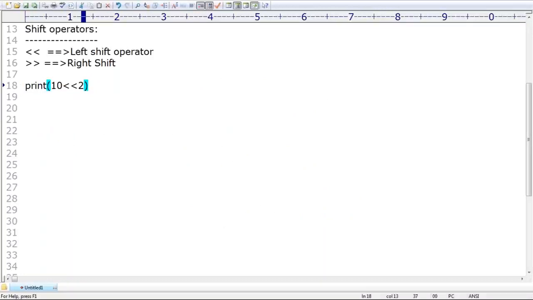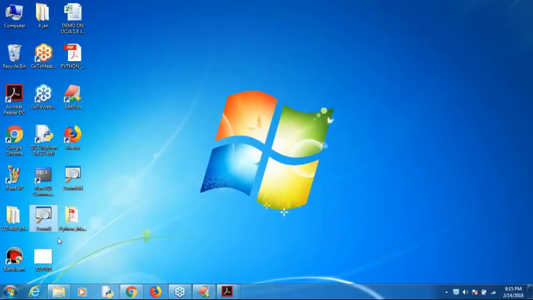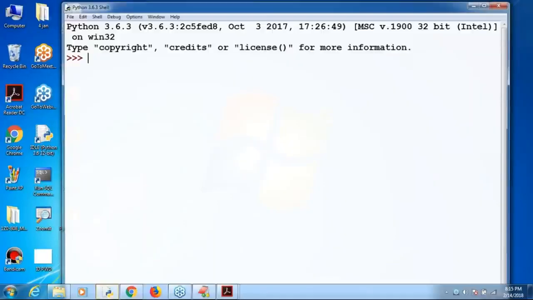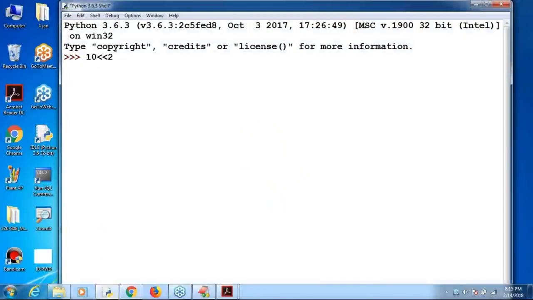What is the output by default we are going to get? 40. Can you please cross check? Is it really 40 or not? Very simple, definitely it will be 40 only. Don't worry about that. 10 left shift 2, what is the answer we are going to get? 40 itself is the answer, right? Not required to keep any explanation about this one.